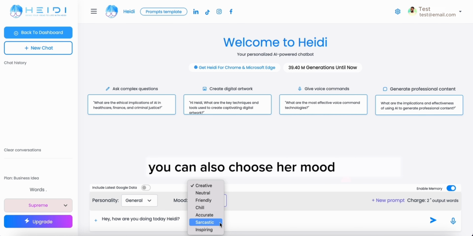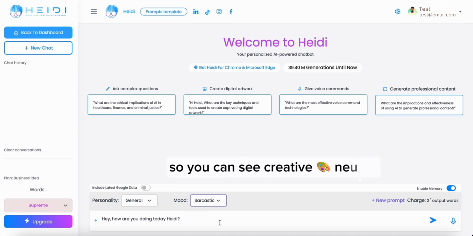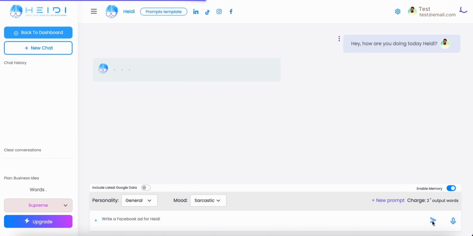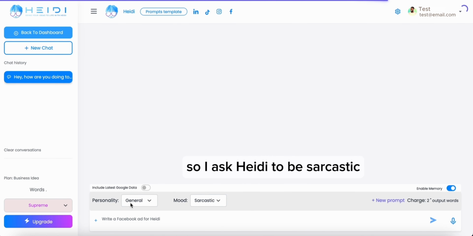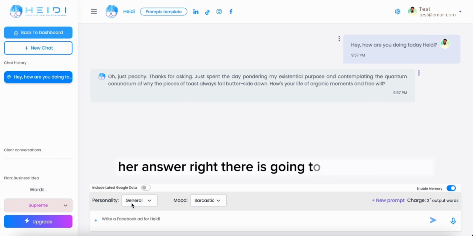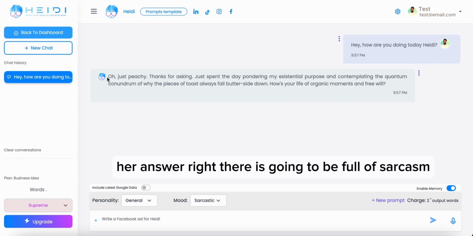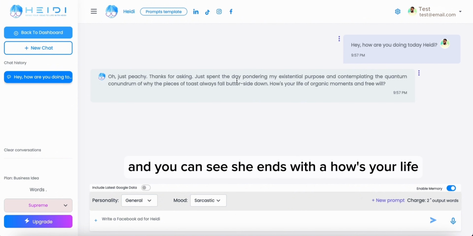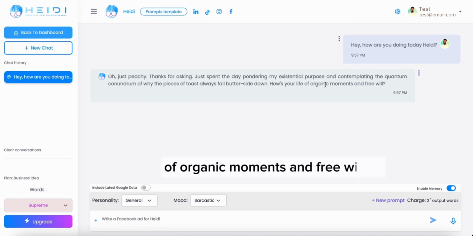You can also choose her mood, so you can see creative, neutral, accurate, sarcastic. In this case, let's say I want to make my workday more fun, so I ask Heidi to be sarcastic. Her answer right there is going to be full of sarcasm, and you can see she ends with a "how's your life of organic moments and free will." So if you want to have some fun, just ask Heidi to be sarcastic.